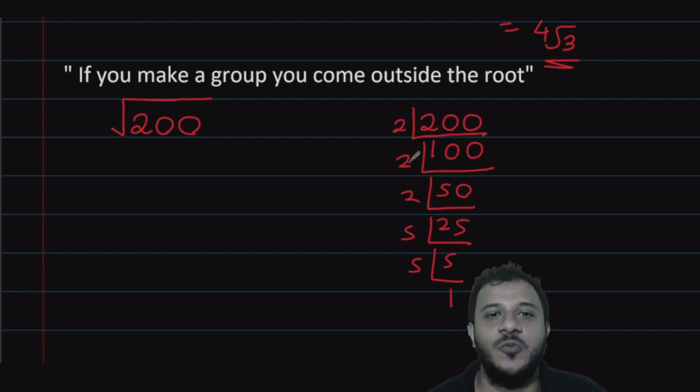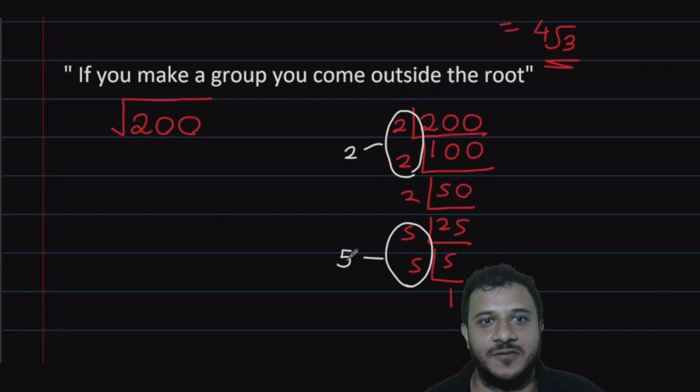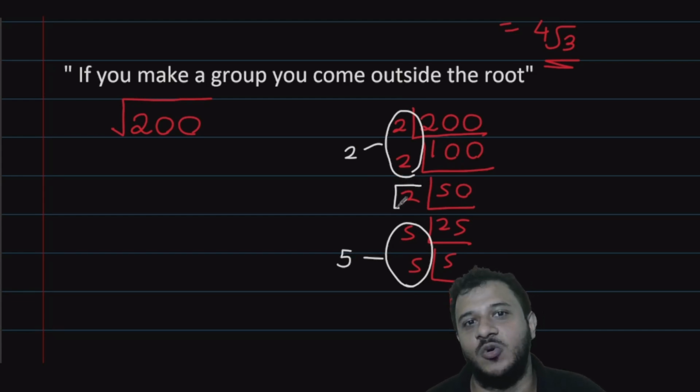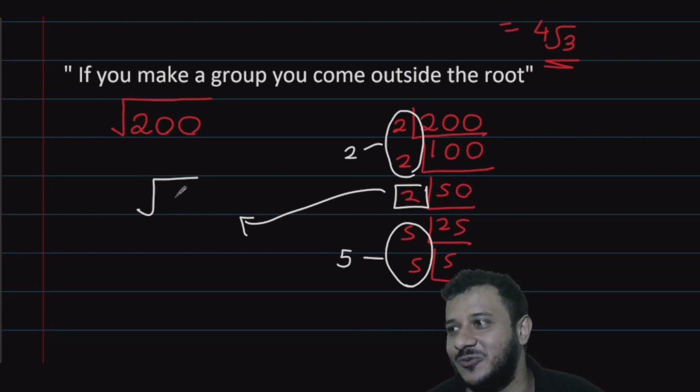Now Pute, start to make groups of same two numbers. These two make the same number, one group of 2. Another group of 5. But this 2 is a loner. Loners always stay inside parental care. So this 2 will be left over inside this square root.